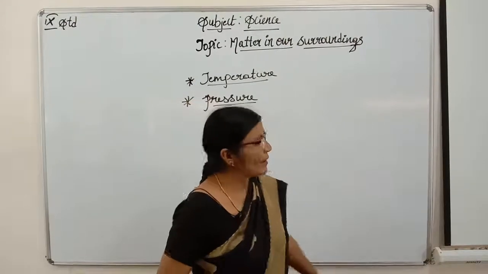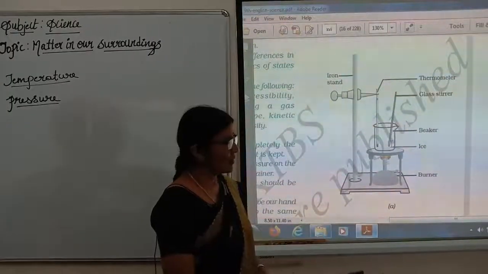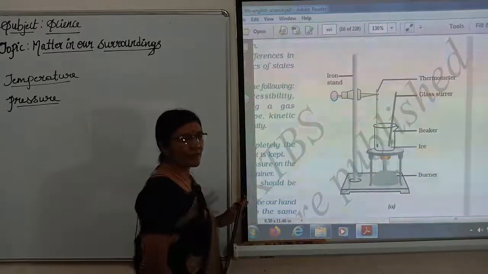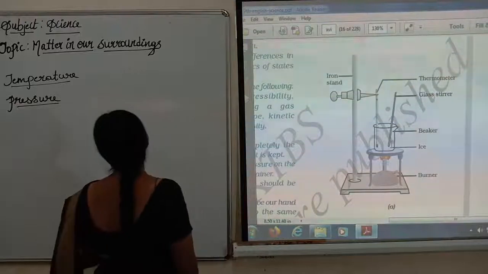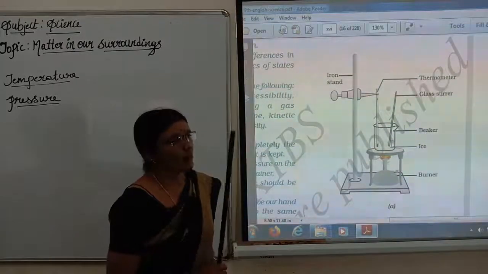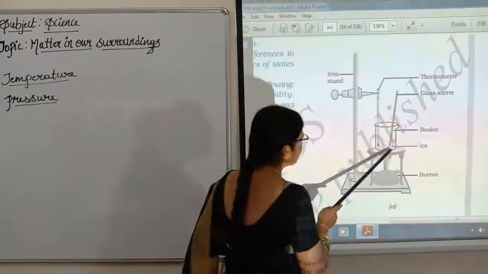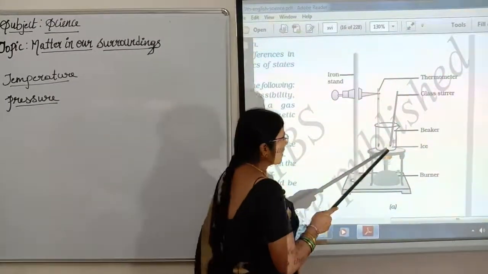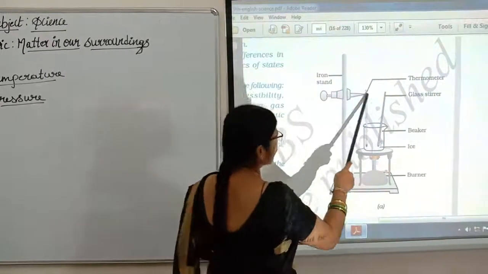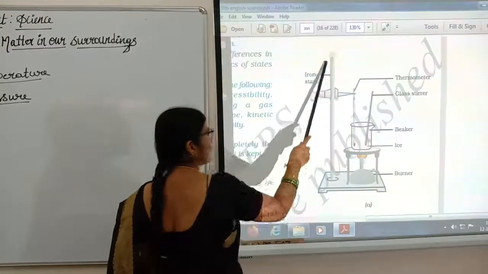I'll show you this. From the textbook you have this experiment, children. Okay, children, we'll conduct one activity just to show you that temperature is the factor which will be the cause for the change of state of matter. For this, I have taken a beaker containing ice cubes. I have inserted a thermometer to know the temperature, and I have fixed this thermometer to an iron stand.